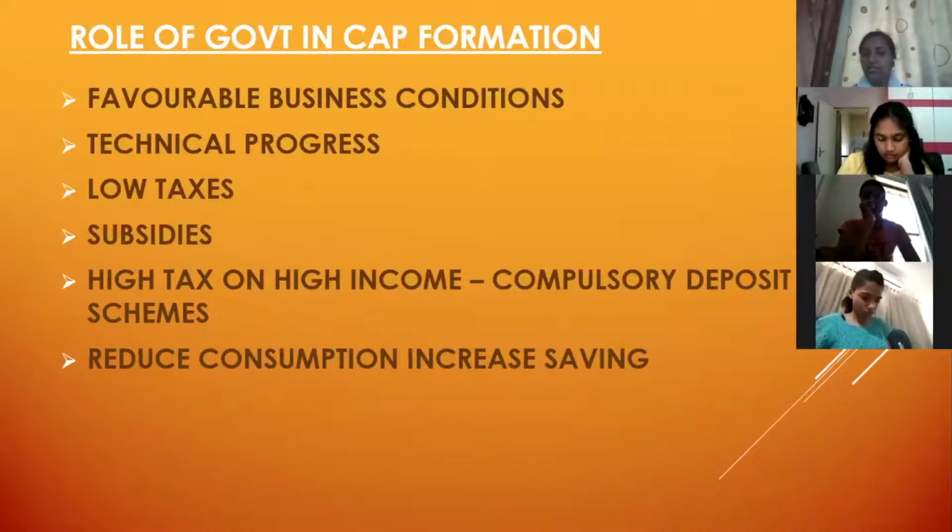Income tax is levied directly on your income. What is sales tax? Whatever sale you do, there is a tax on that, right? The business houses, they pay the sales tax. So if these taxes are high, there is no motivation neither for a consumer nor for a producer to further invest, to create saving. So these should be low so that they can be motivated.